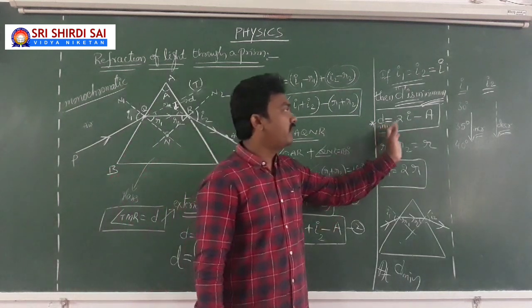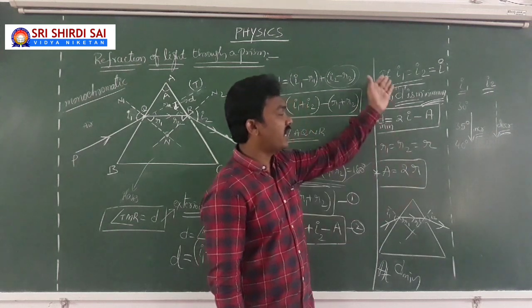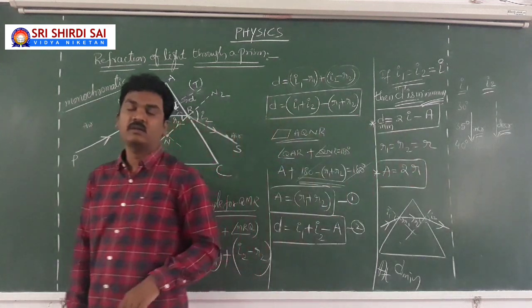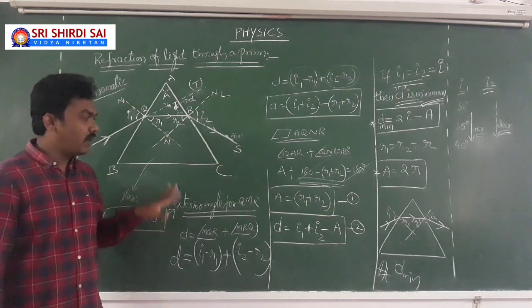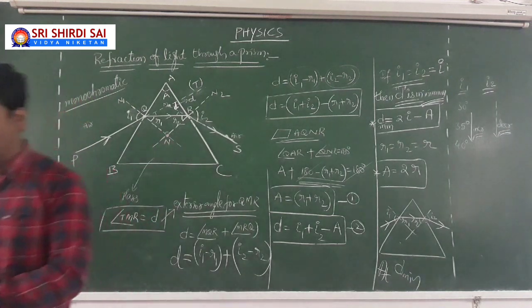So then angle of minimum deviation is 2I minus A, angle of the prism A equal to 2R, because when I1 equal to I2, R1 equal to R2. Let me suppose as R. So this is what you need to understand. Now we come into the main mathematical concept. Just go through it.